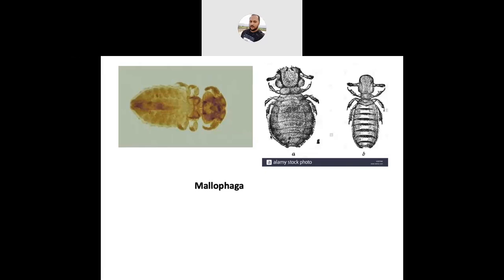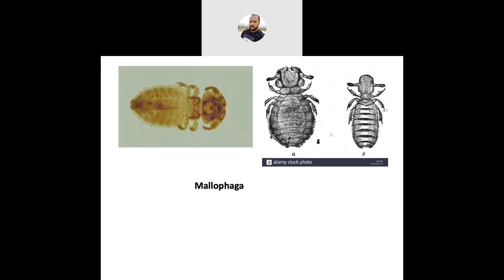What is the importance of this order? They are obligate parasites, meaning they completely depend on the host. They are obligate parasites on birds and less frequently on mammals. Mostly they parasitize birds. Without birds, they won't survive, so they are obligate parasites. They completely depend on and exploit the host body.